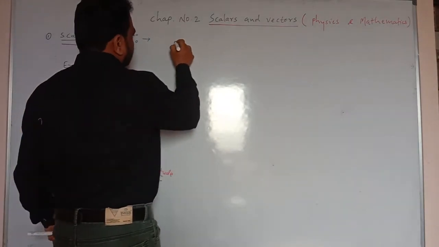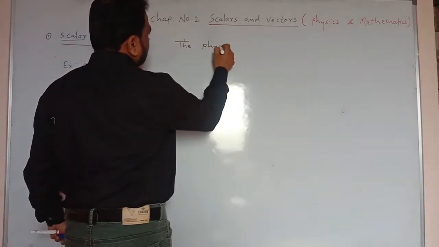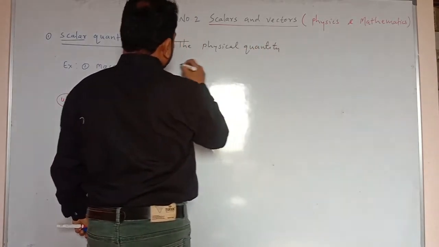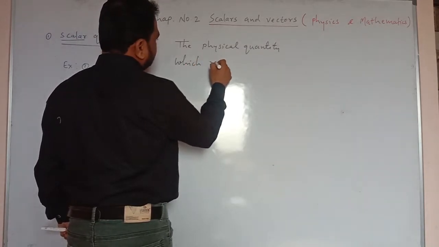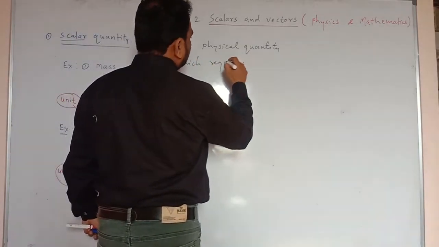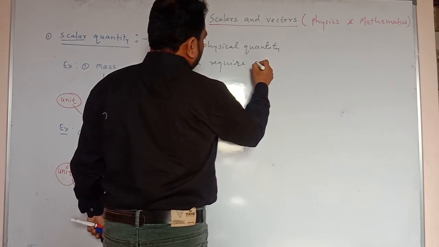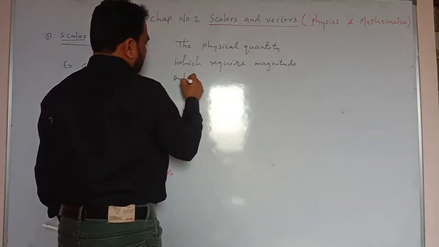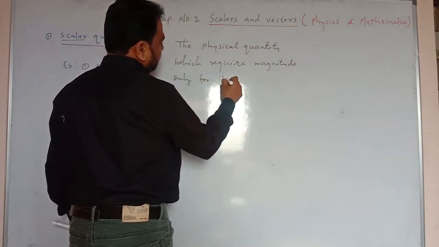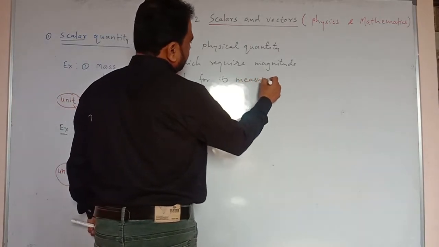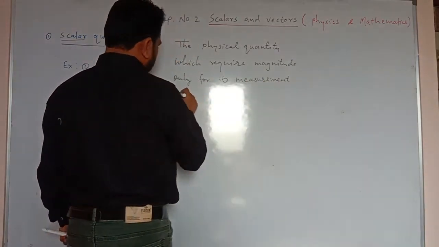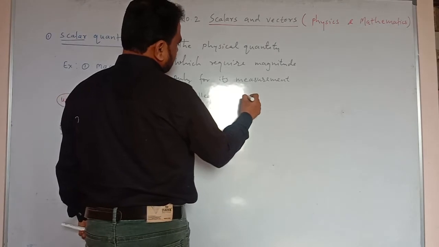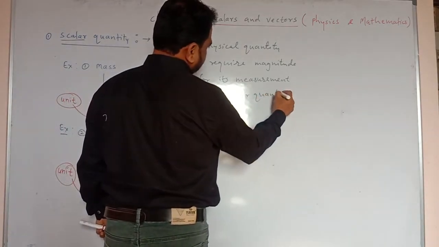Scalar quantity means the physical quantity which requires magnitude only for its measurement is called scalar quantity.